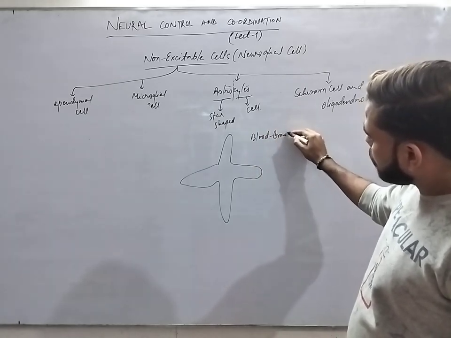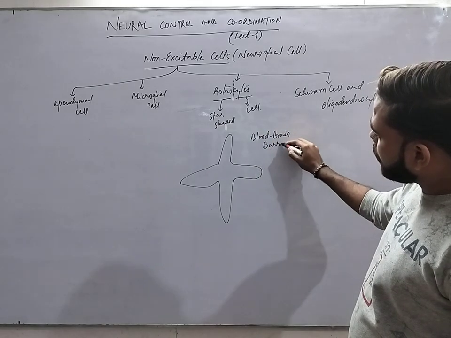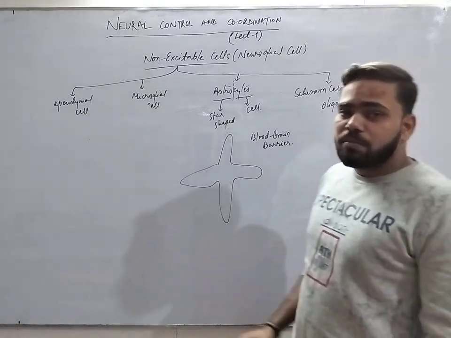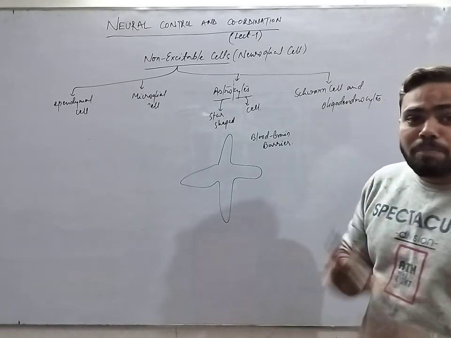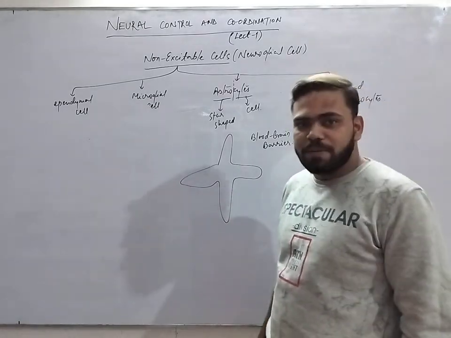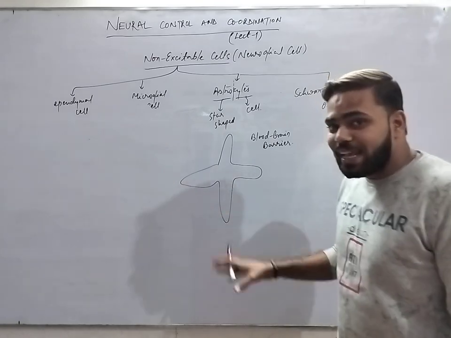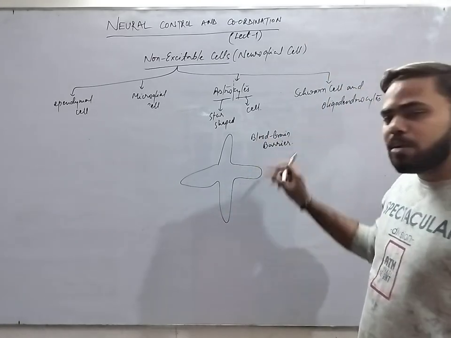blood-brain barrier. Now this is a very new term for you: what is the meaning of blood-brain barrier? It means it will act as a barrier between brain and blood. This star-shaped cell, the astrocyte, will act as a barrier between blood and brain.